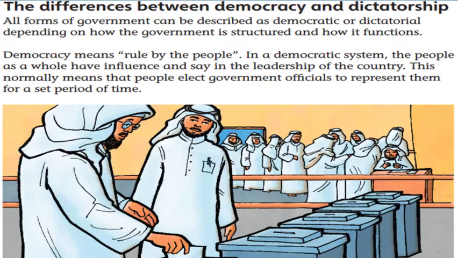You must know what the difference is between a democracy and a dictatorship. In a dictatorship, the people have no rights, whereas in a democracy, people have the power to choose the government, to bring the government, to replace the government through a defined procedure. Usually they do this by a vote. This picture clearly tells you how people vote and the majority opinion is implemented. Democracy means ruled by the people. In a democratic system, the people as a whole have the influence. The majority of the people elect the leadership of the country by vote.